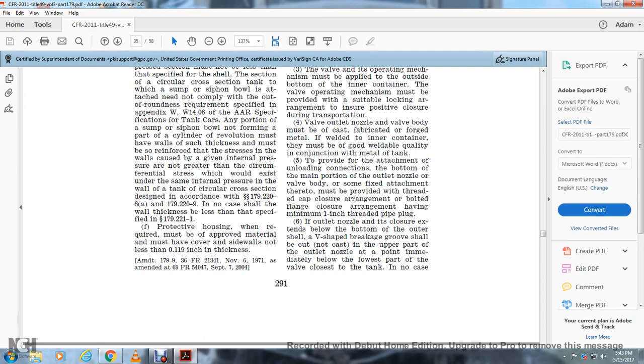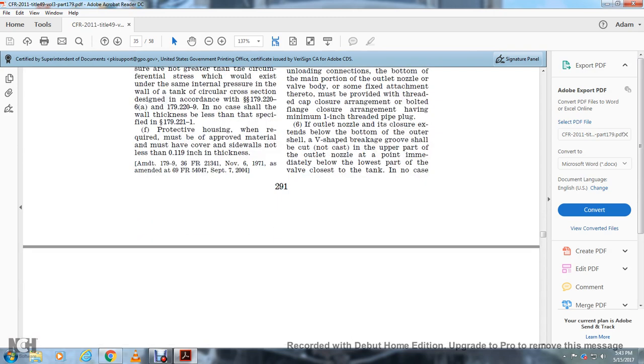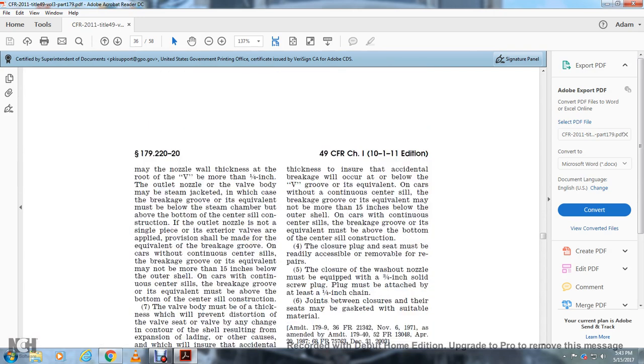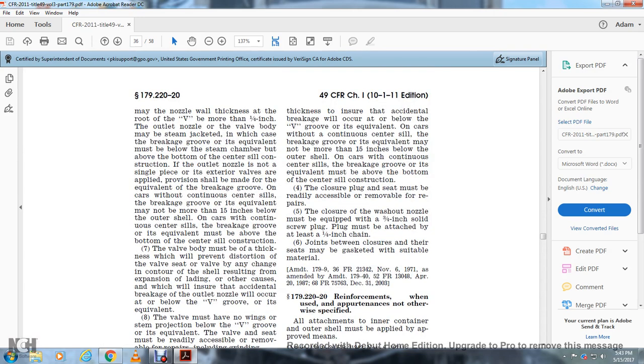6. If an outlet nozzle or closure extends below the bottom of the outer shell, a V-shaped breakage groove shall be cut. No casting in the upper part of the outlet nozzle, from the point immediately below the lowest part of the valve close to the tank. In no case may the nozzle wall thickness at the root of the V be more than 1/4 inch for the outlet nozzle. The valve body may be subject to this, but may be steam jacketed, in which case the breakage groove or its equivalent must be below the steam chamber above the bottom of the center sill construction.